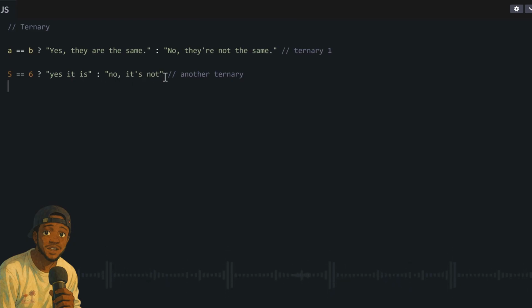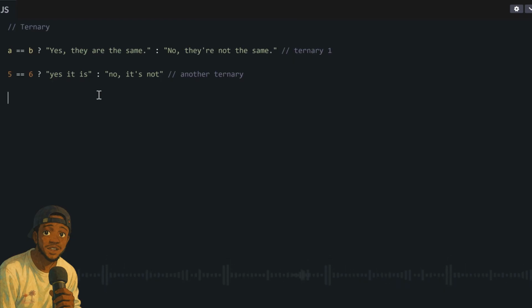But if not, it will do what is after the colon. What is after this colon and the question mark can be anything. If you want to console log something, if you want to push something to your database, if you want to do something to an array, if you want to run any function, but that thing will only run after you have checked this condition.